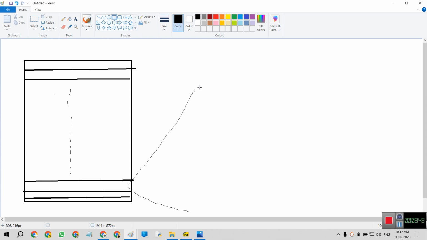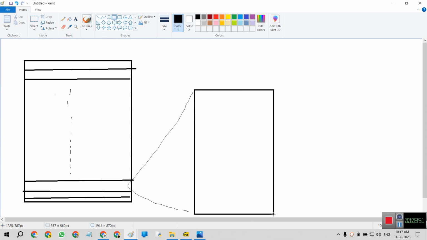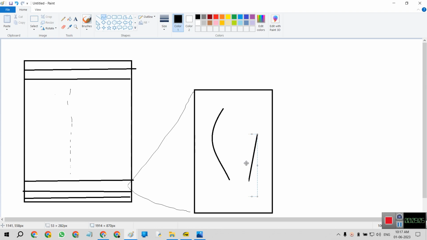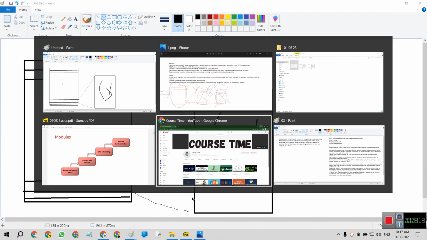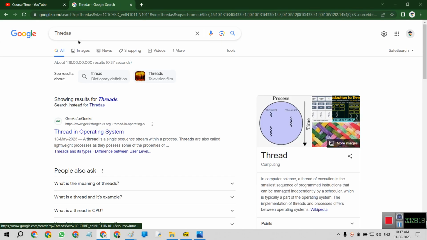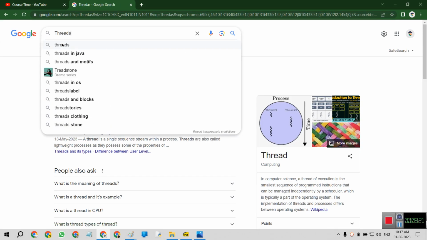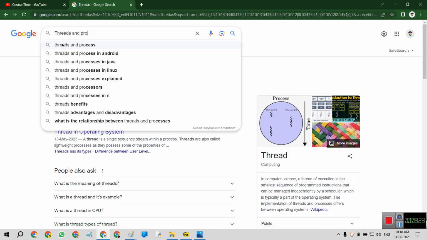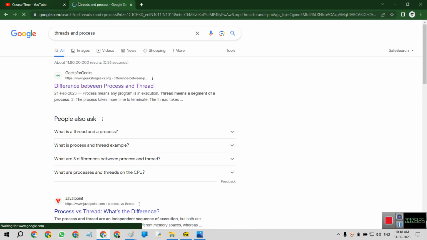This is called a thread. Threads include many different threads regarding processes.